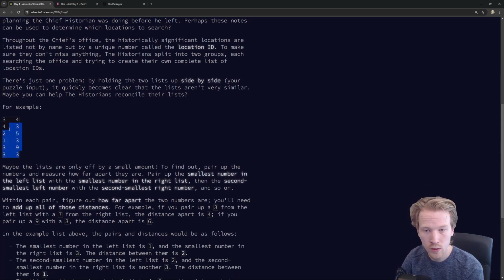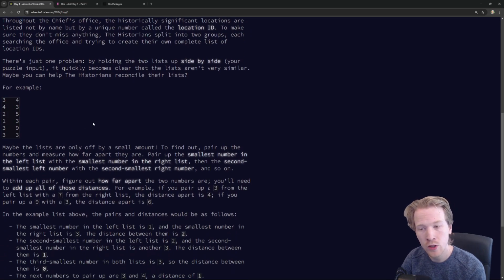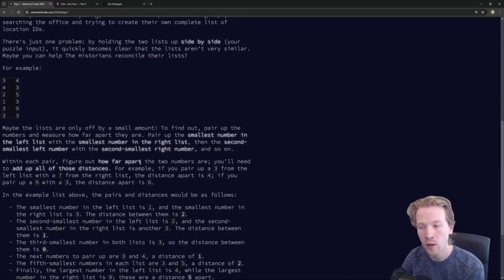So here's an example. We have 3, 4, 4, 3, all that stuff. Maybe the lists are only off by a small amount. To find out, pair up the numbers and measure how far apart they are. Pair up the smallest number in the left list with the smallest number in the right list, and the second smallest left, second smallest right, and so on. Within each pair, figure out how far apart the 2 numbers are. You need to add up all those distances.